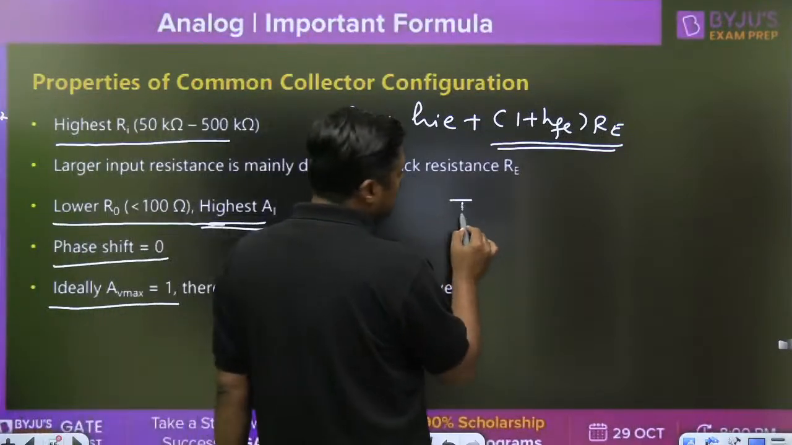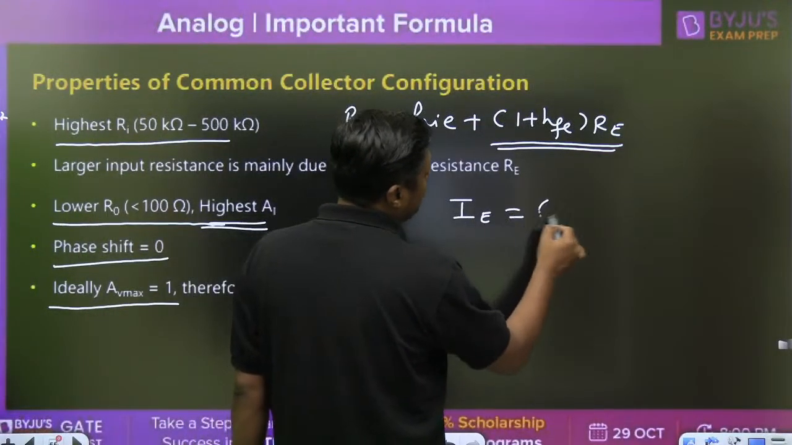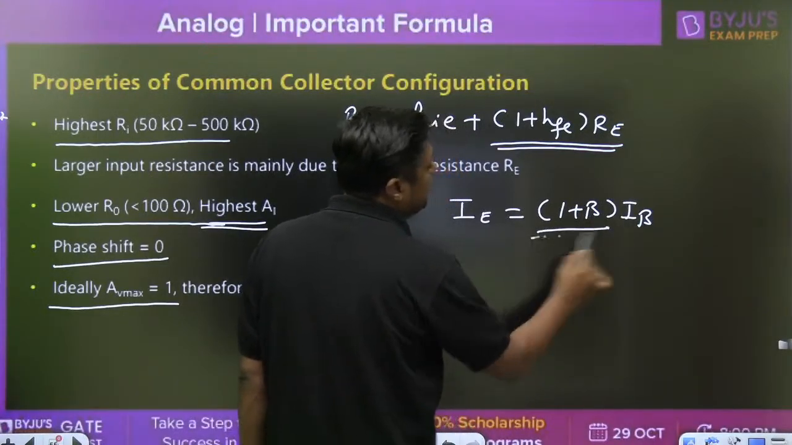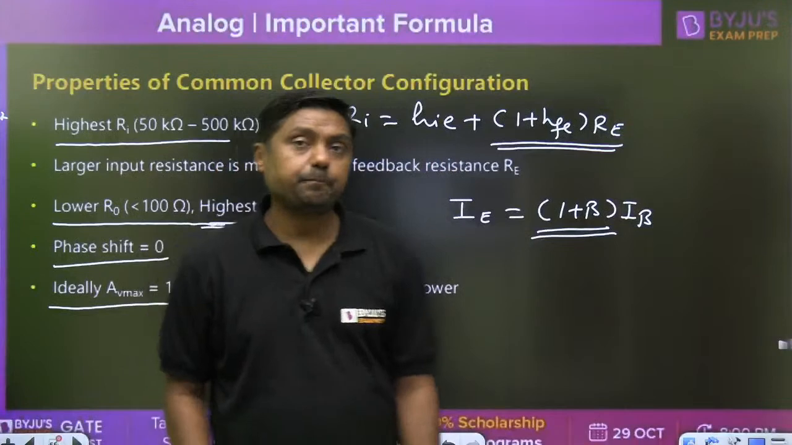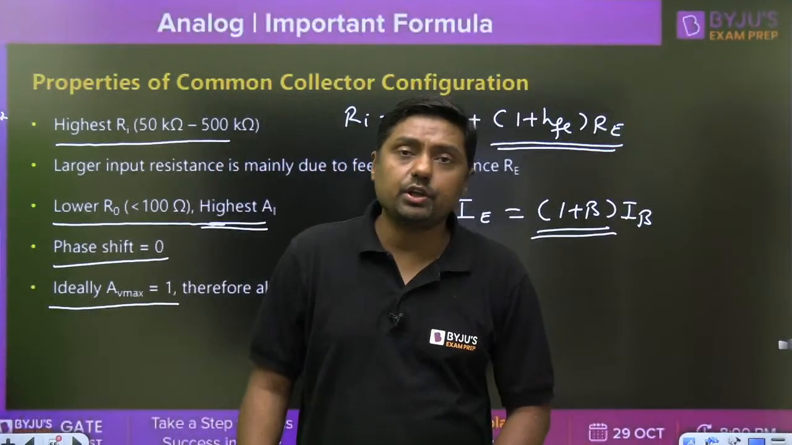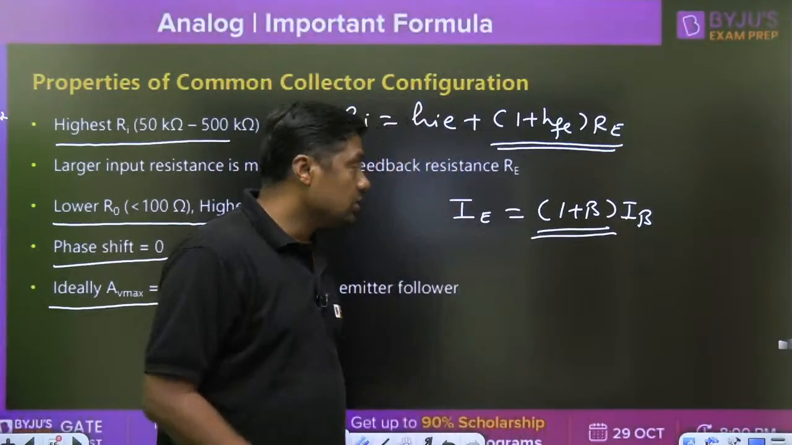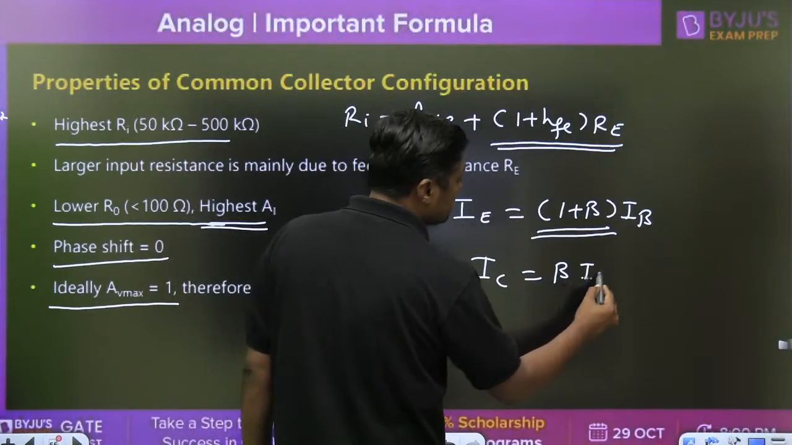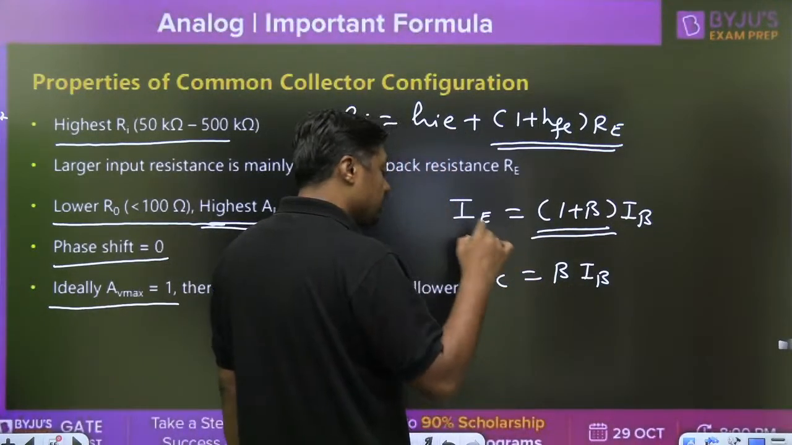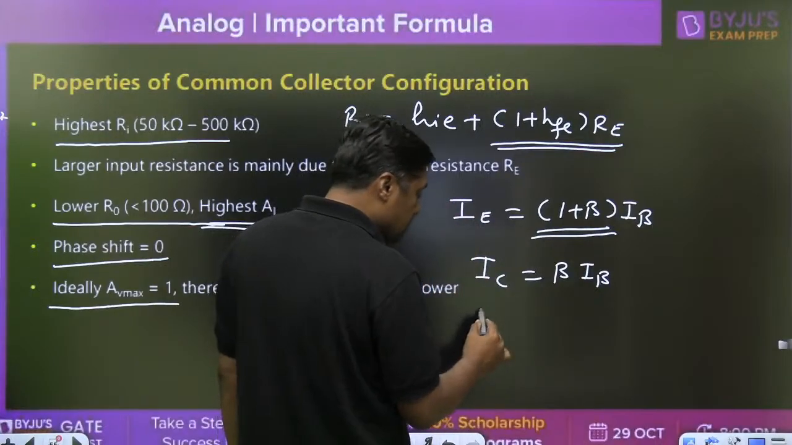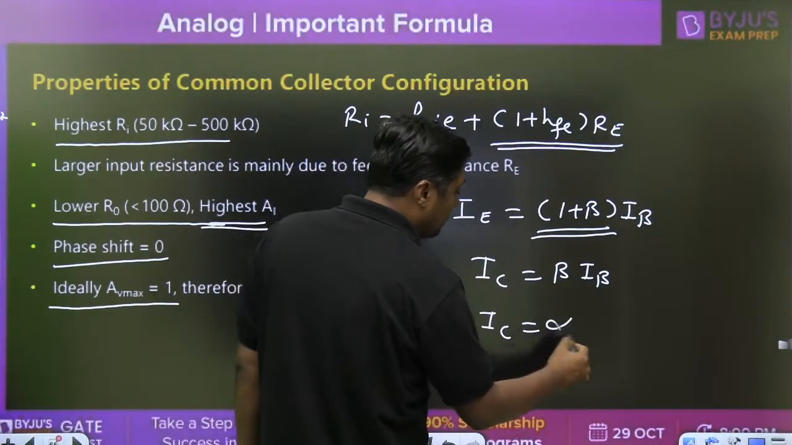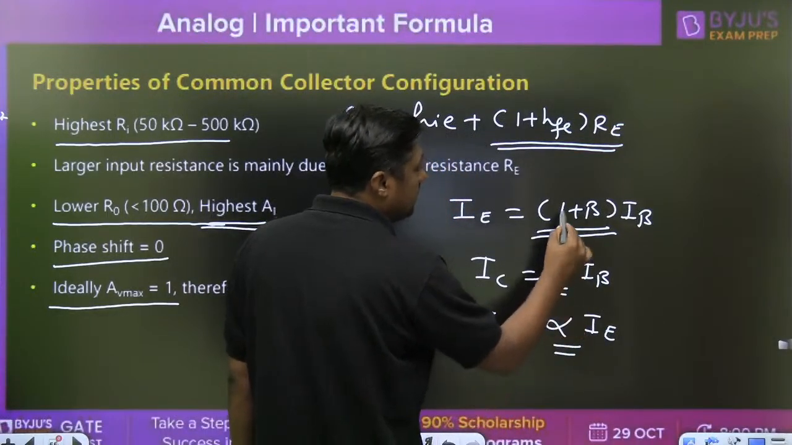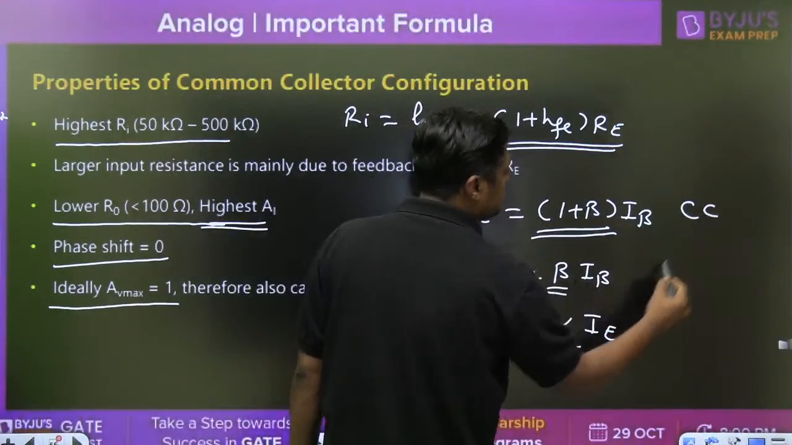Remember, the output current IE is equal to 1 plus beta times IB, and that's why the current gain is 1 plus beta here, the highest current gain among the three configurations. For common emitter, the current gain is beta. And for common base, IC is equal to alpha IE, so the current gain is alpha. Here beta, here it is 1 plus beta, in common collector.